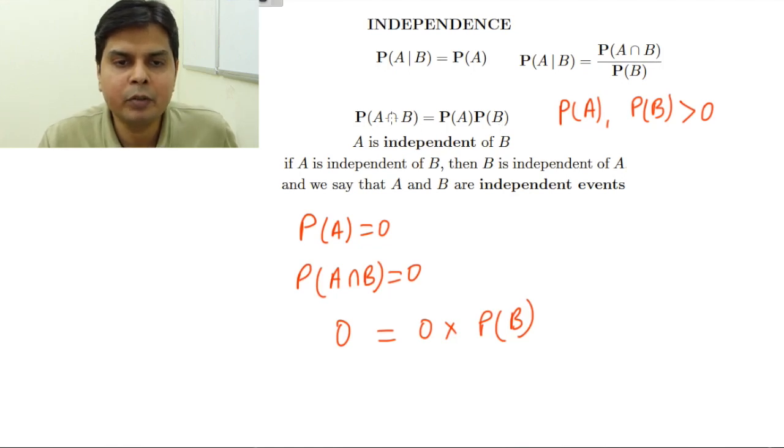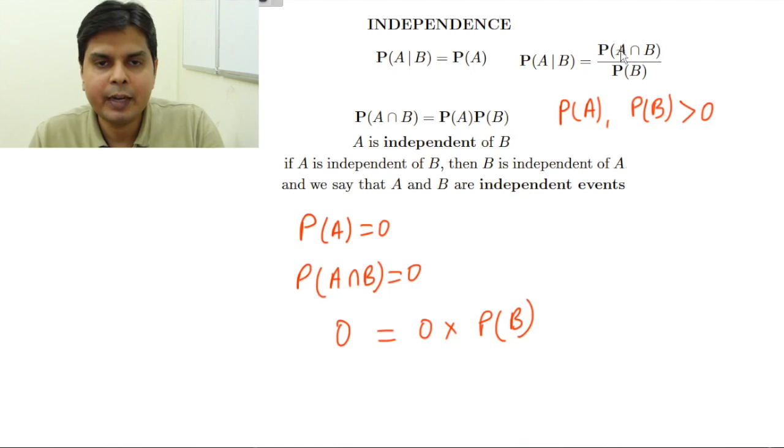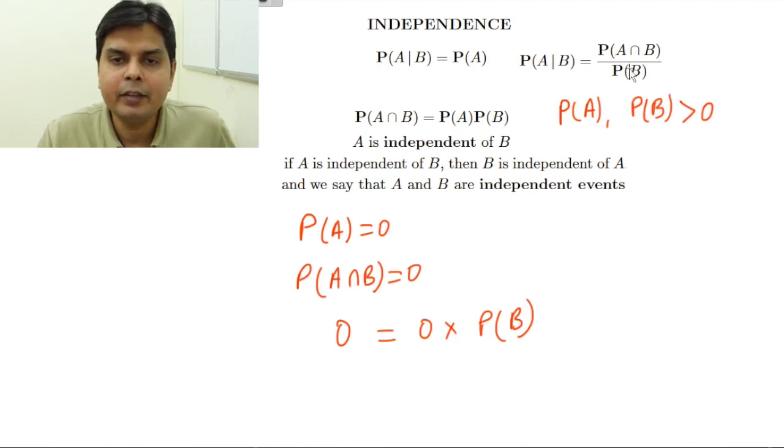So that's why we assume that when this definition is given, PA and PB are greater than 0. Moreover, this definition was derived based upon the condition that PB is greater than 0. That's why this condition is also required for this definition of independence.